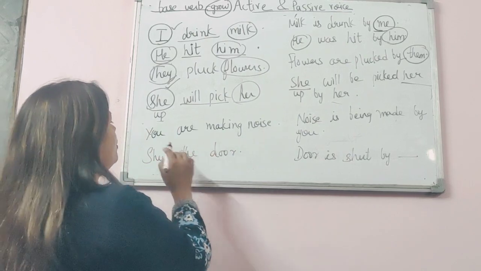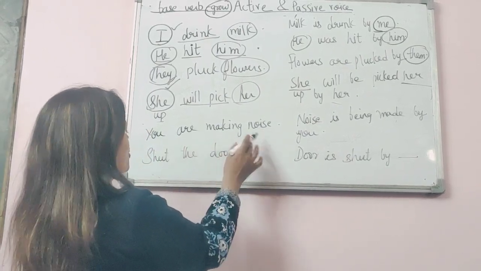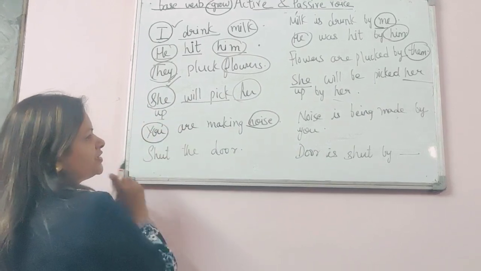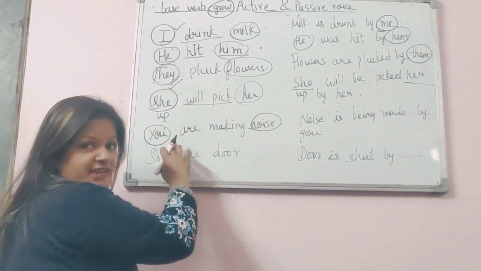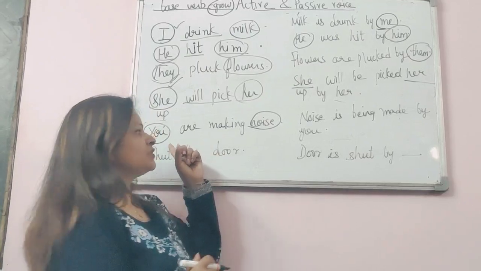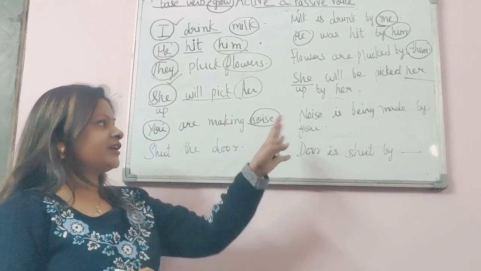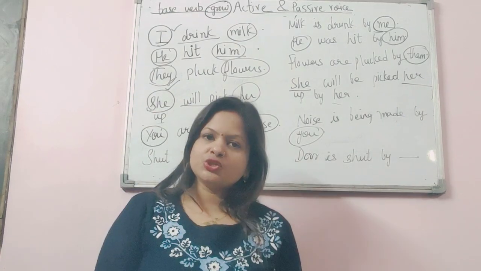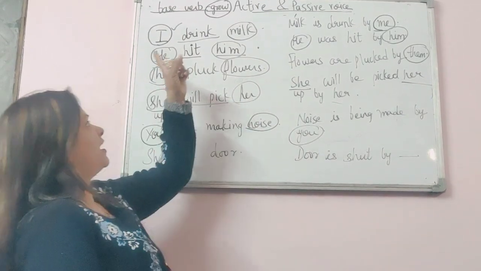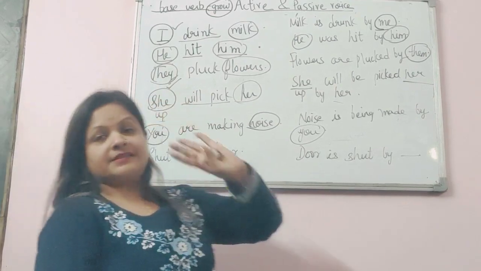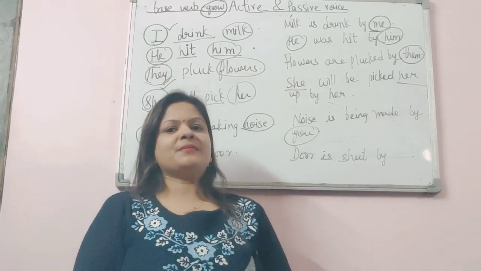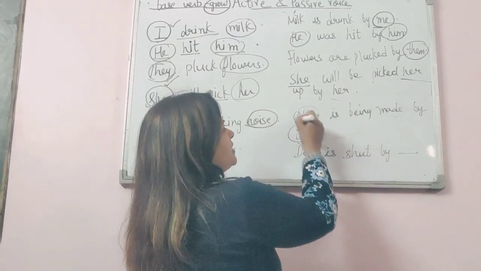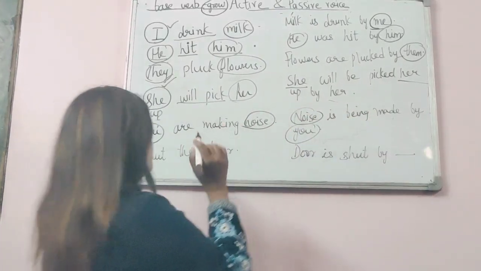Okay, so now, you are making noise. So here noise is our object, you here is the subject. There will be no change if we turn the subject you into the object you. It will be the same. Okay, so you will be you. Only there is change between I, he, she, they. It will also remain the same. You are making noise. Noise is being made by you.